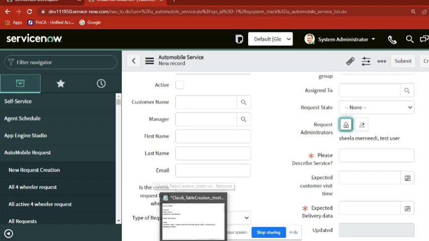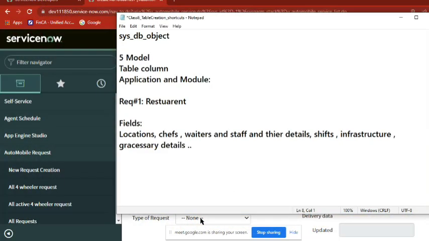Sir, I have a question. From what I understood, ServiceNow is a platform for communication within the organization. So what I thought is ServiceNow will be available only for employees and the owner of the restaurant. Do customers have access to ServiceNow?